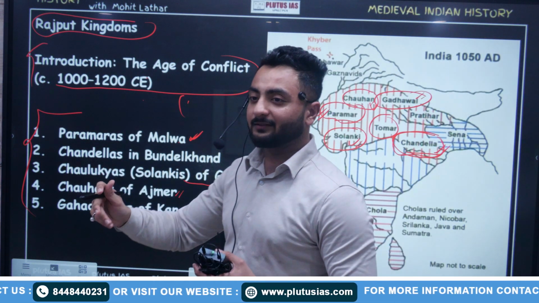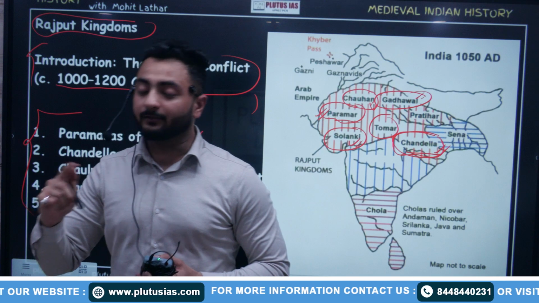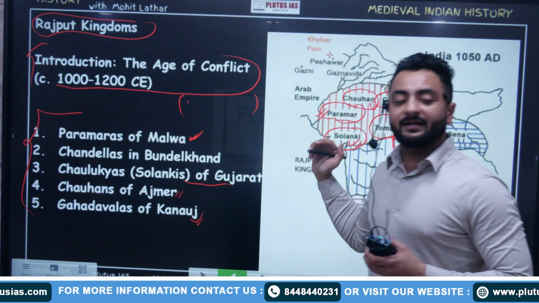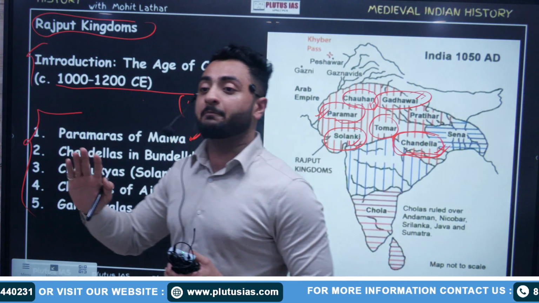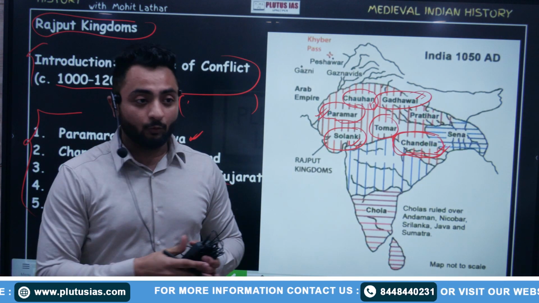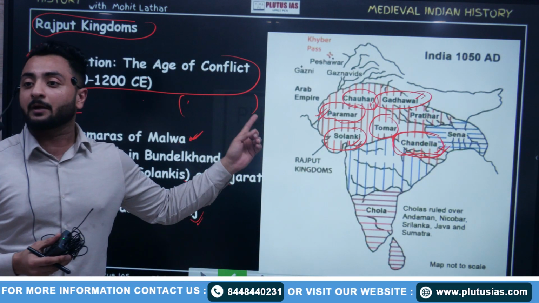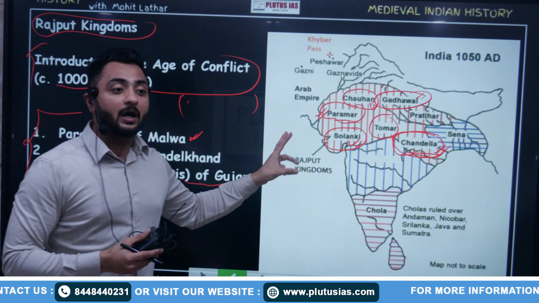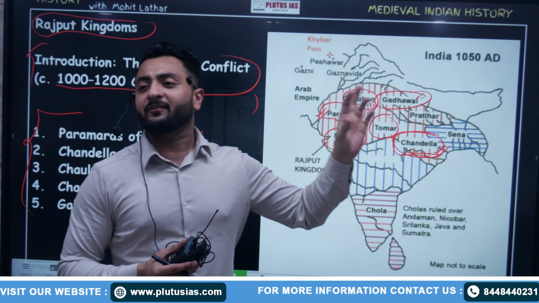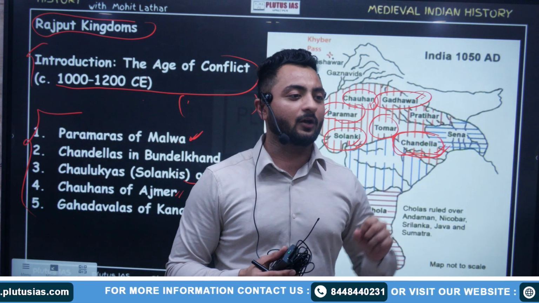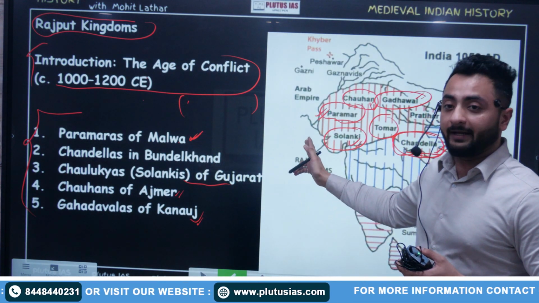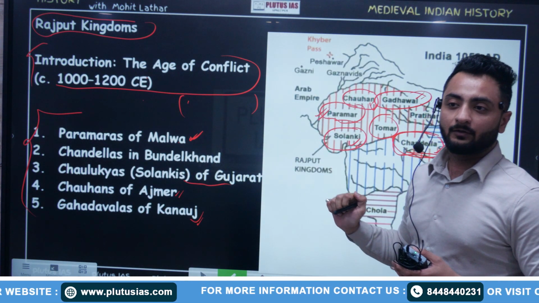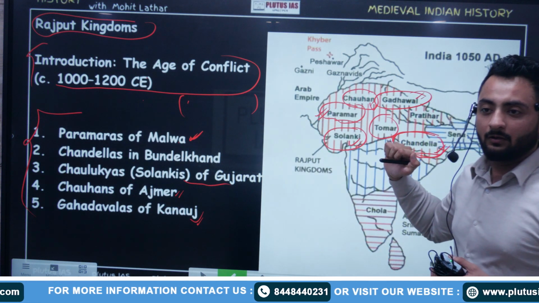Suraj Kund means the lake of the sun. There is an age-old dam, Anangpal Dam. A ruler in the Tomar dynasty was Anangpal Tomar. There is a village, Anangpur, which has a dam created by Anangpal Tomar. So these dynasties are so much older.